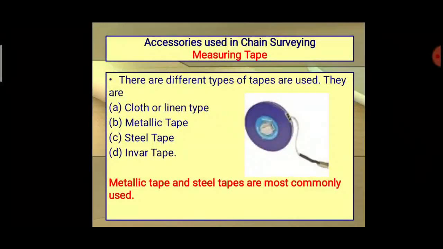Then the tapes. It is also one of the measuring instruments for determining distances. Normally we use tapes to determine the distance between two points. We have different types of tapes: cloth or linen tape, metallic tape, steel tape, and invar tape. Normally we use the metallic and steel tapes for determining the distances.